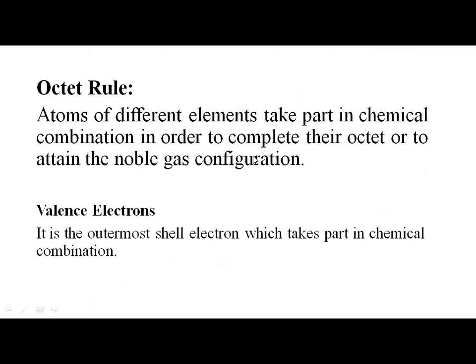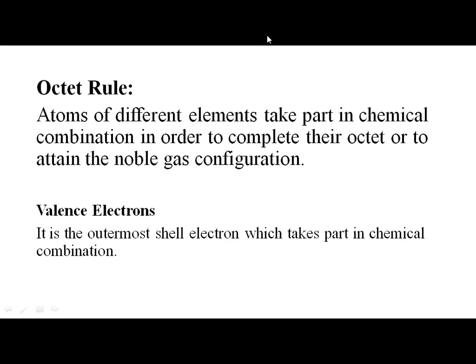This is called the octet rule. Valence electrons are the outermost shell electrons which take part in chemical combination. And the entire chemical reactivity of an atom is because of which electrons? It is because of valence electrons.